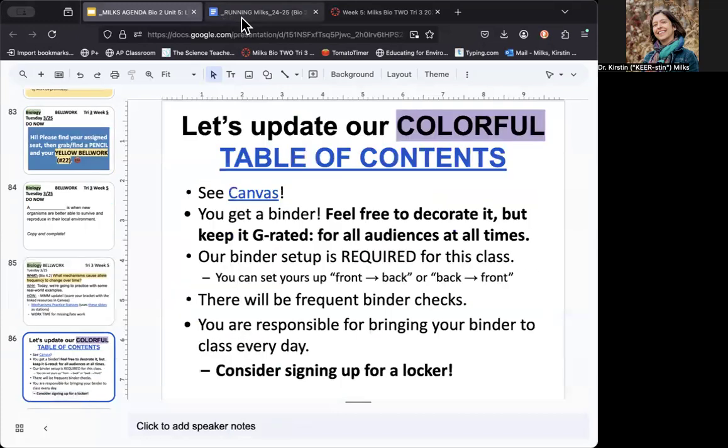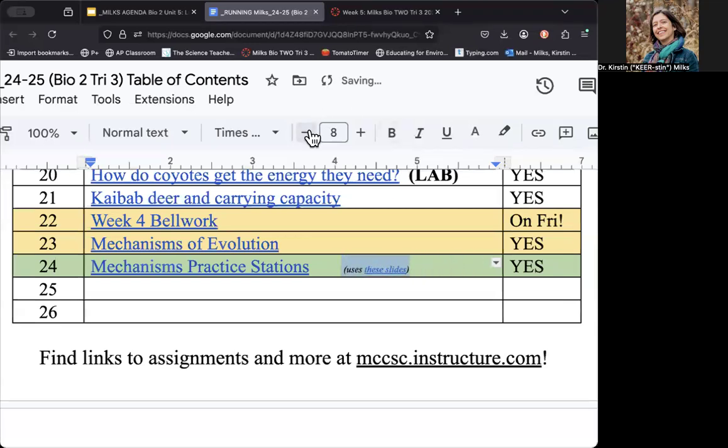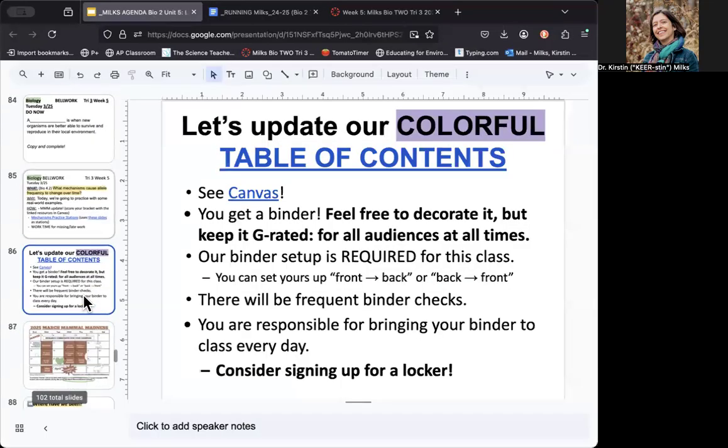So here's our colorful table of contents page. It's going to become pretty colorful because I'm showing you what's happening on different days. So 24 is mechanisms practice stations. And you don't need to write that it uses these slides. That's just to help me remember where those links are later on. So, mechanisms practice station.